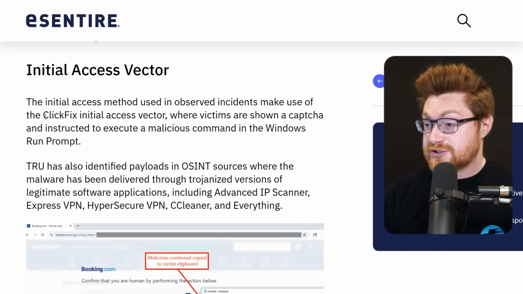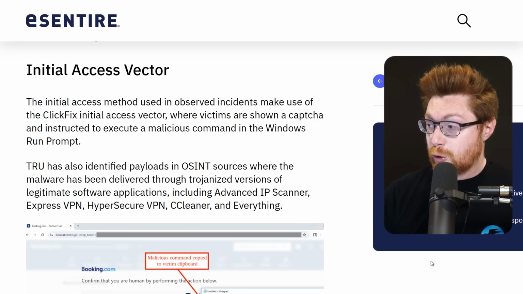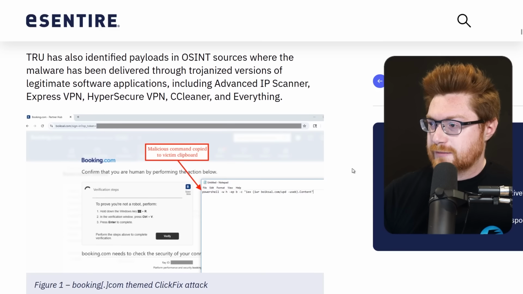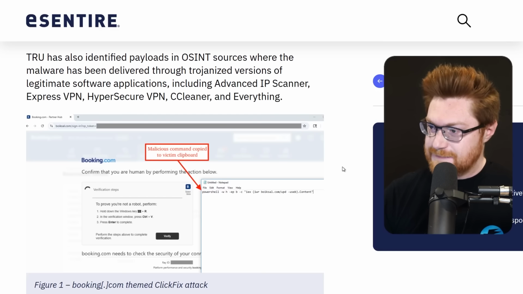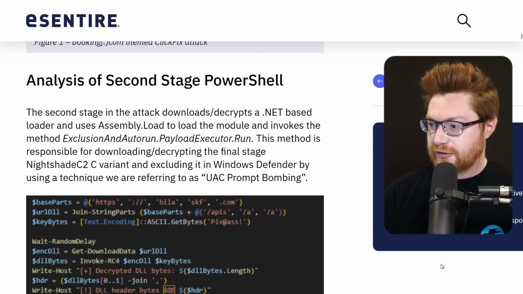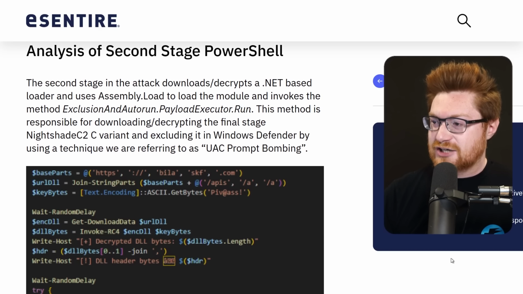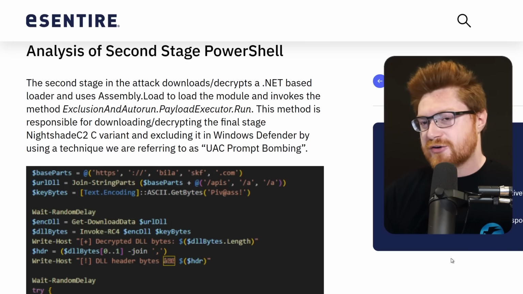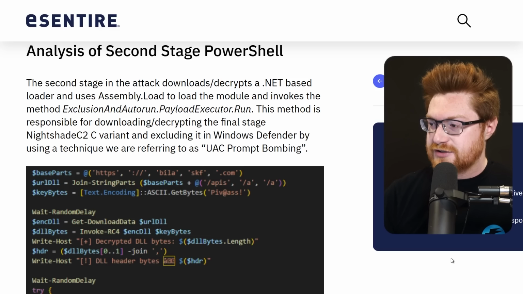Looks like the initial infection started with ClickFix, of course, and they're also seeing some backdoored or Trojanized versions of other software like Advanced IP Scanner, ExpressVPN, Hypersecure VPN, CCleaner, and a lot of other stuff. But when they get to the actual malware, the payload here, there's one cutesy and clever trick that I did want to harp on.